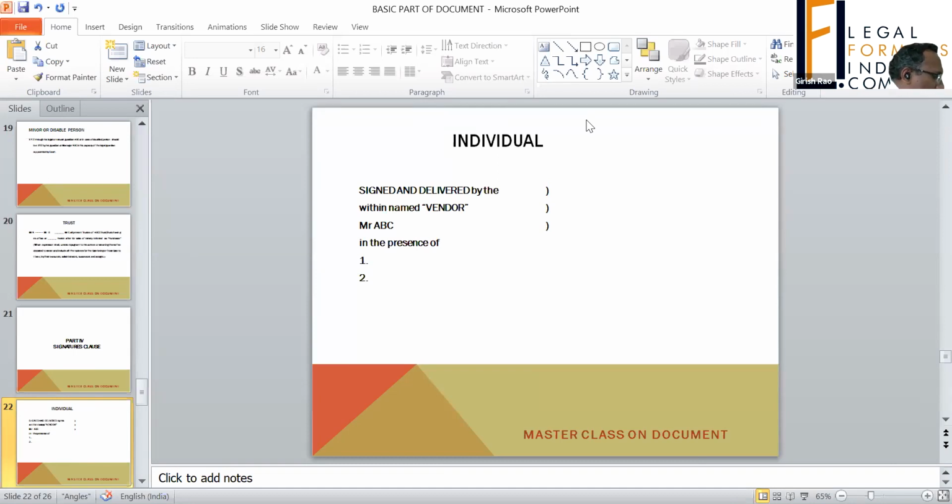Section 23, I believe. Sorry, Section 32A, compulsory affixing of photographs. This amendment was somewhere in 2001. Technically, earlier a conveyance deed was not required to be signed by both the parties, but after the amendment, it has to be mandatorily signed by both the parties.